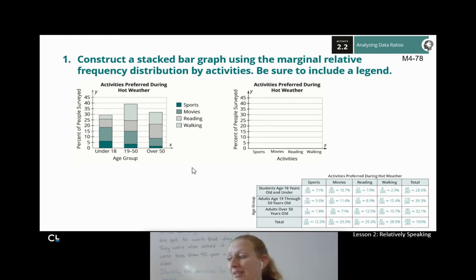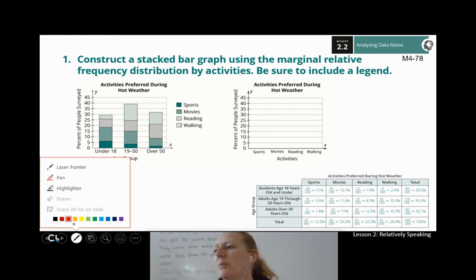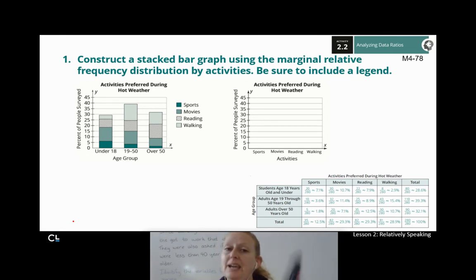So I'm going to use different colors. This is what I do. I'm going to start off with the red. I'm also going to have my calculator handy to help me out. So let's talk sports. For sports, my first chunk is only 7.1%. So I'm going to go up a little past the 5 there. It's not perfect, but you get the idea.